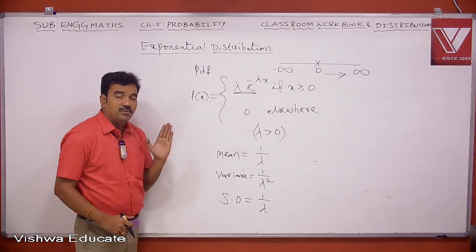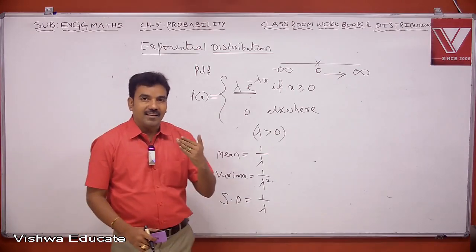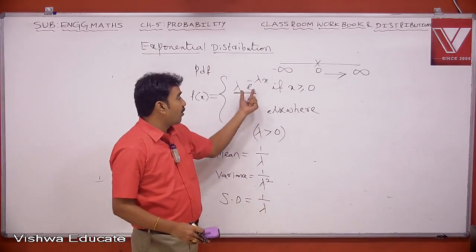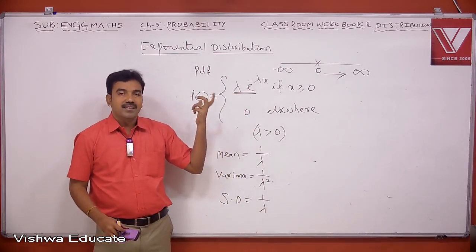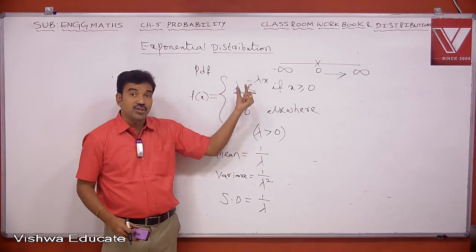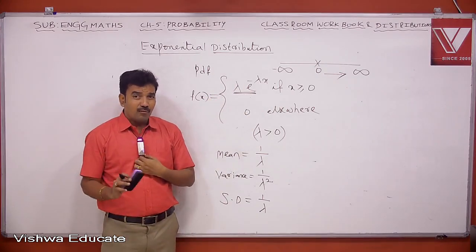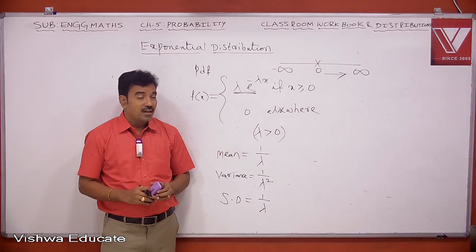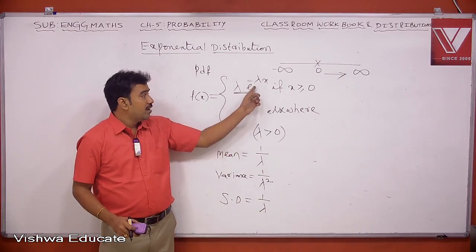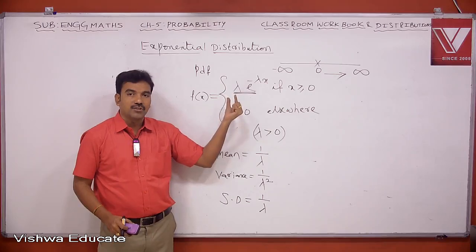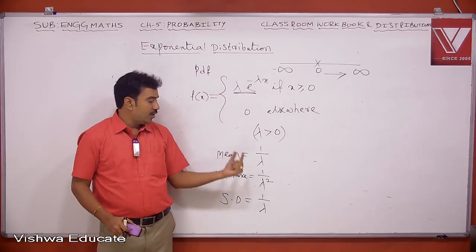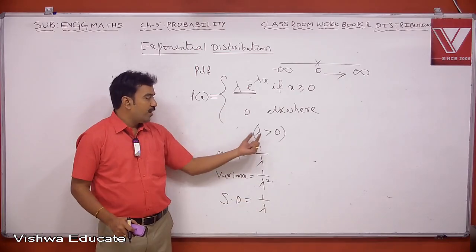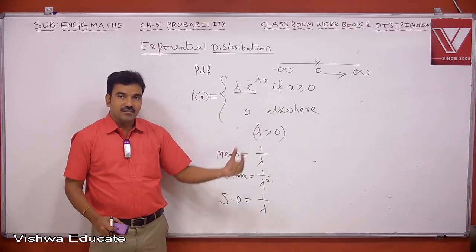If the name of the distribution is not specified, sometimes they may give the PDF like this. When a PDF is similar to this, it becomes exponential distribution. Of course, you have an exponential function in Poisson distribution also, but whenever you have an exponential function followed by some constant, 100% it refers to exponential distribution. So mean is 1 by lambda, variance 1 by lambda square, SD is 1 by lambda, where lambda is a number greater than 0.